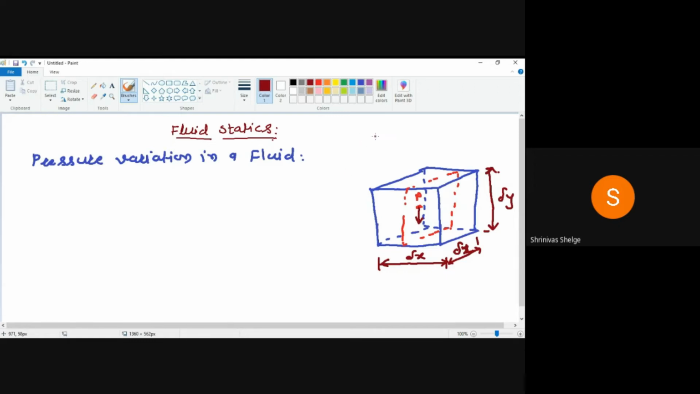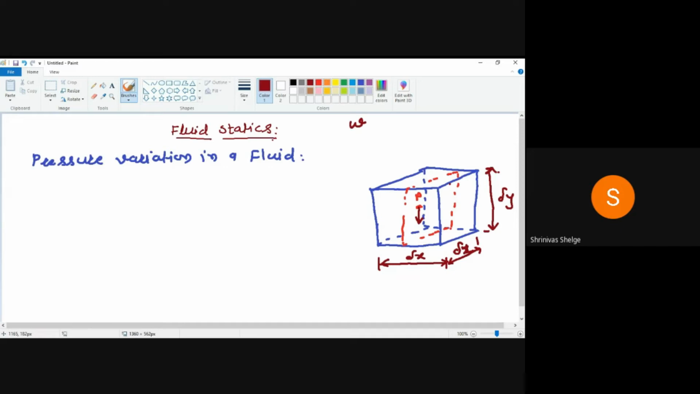Suppose small w is the weight density of this fluid. So I have taken this parallelepiped shaped element from the static fluid. This is the fluid only that is in the static condition or in the rest condition.